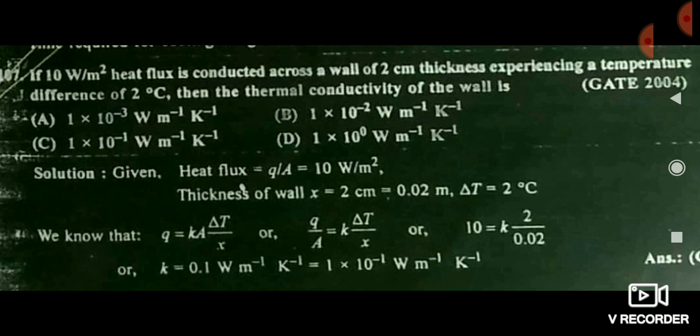Now you see another question. 10 watt per meter square heat flux is conducted, 2 centimeter thickness is given, temperature difference is 2 degree centigrade and thermal conductivity is to be found. So it is a simple question of conduction, that is Q is equal to K A delta T by delta X. You put all the values, you can get the K value, that is 1 into 10 to the power minus 1 watt per meter per Kelvin.